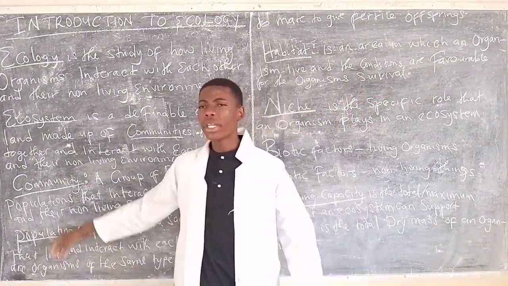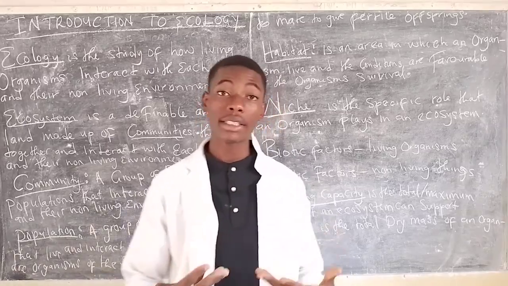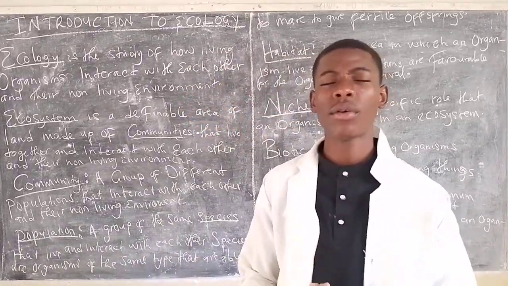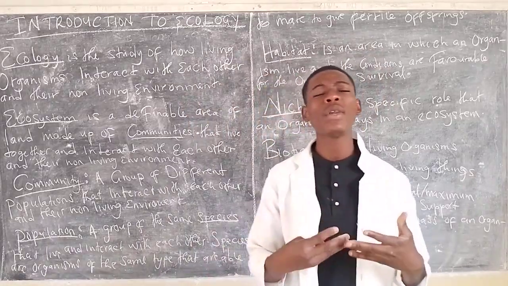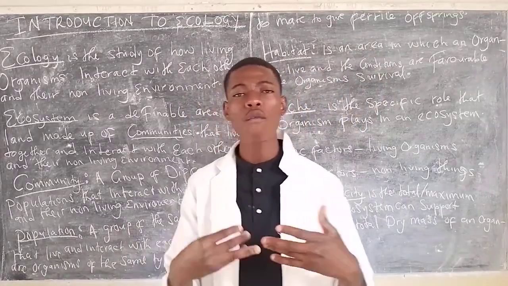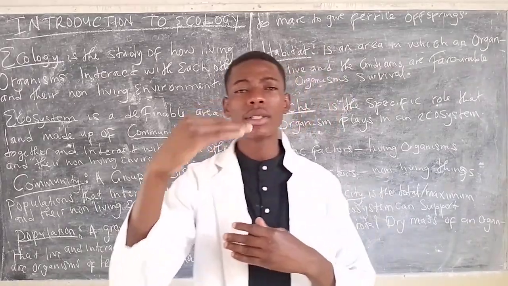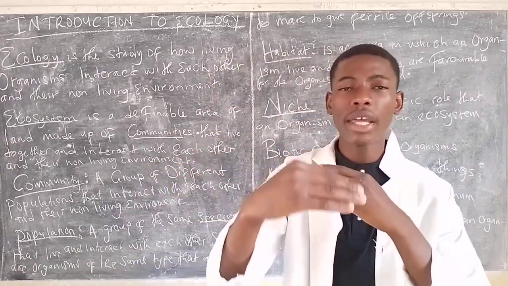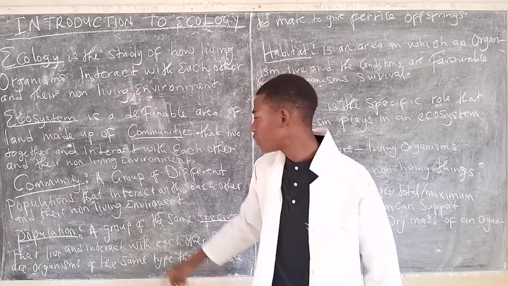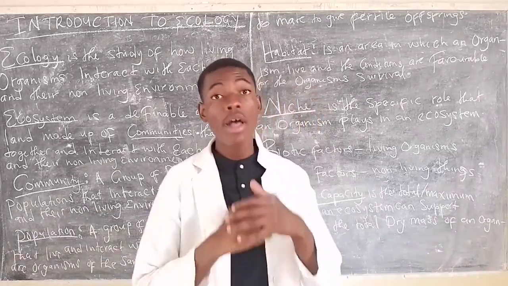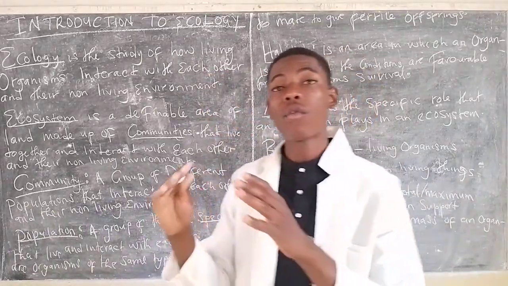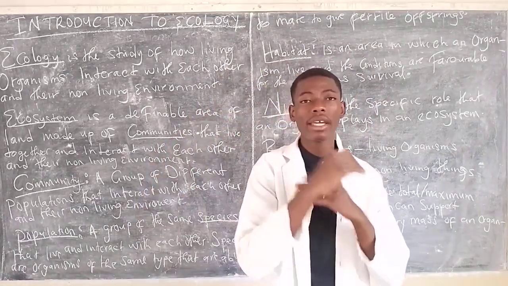Then from there, we need to understand what a population is. So what do you think is a population? A population is simply a group of organisms living together. A group of the same organisms living together. Now these same organisms are referred to as what we call species. So a group of the same species living together in an area.